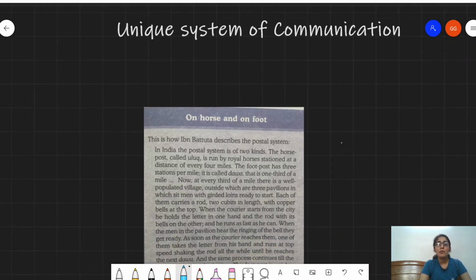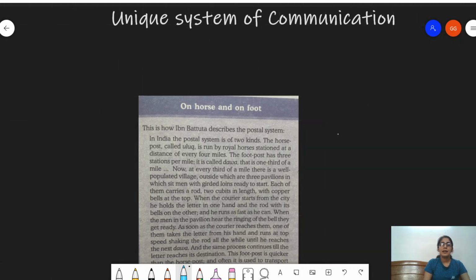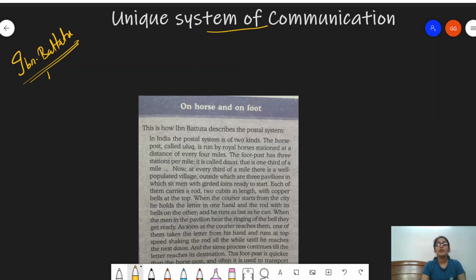Now, there is one extremely important bit that he discusses pertaining to India, which is the unique system of communication. This is very important. You see, we just discussed that a huge amount of demand was for Indian products in West Asia and in the Southeast Asian countries, right?